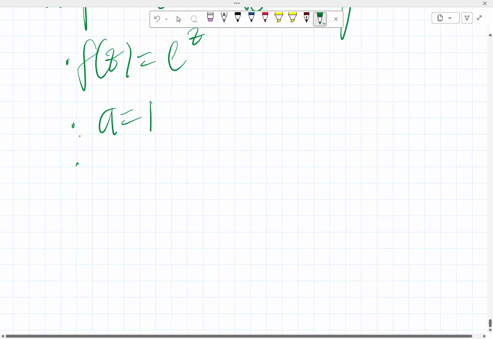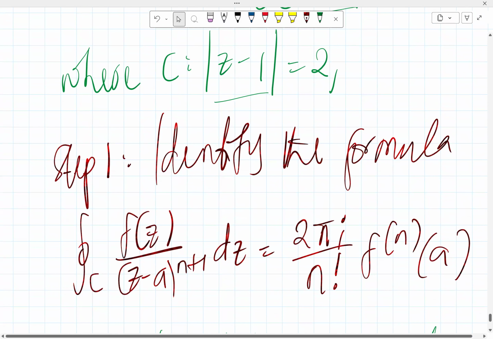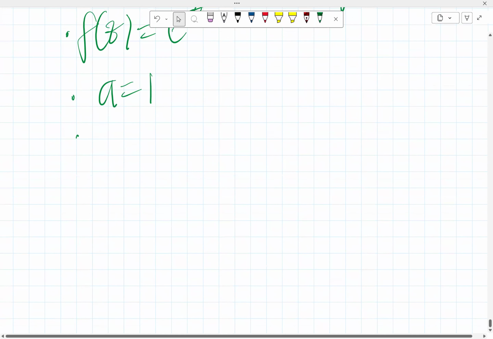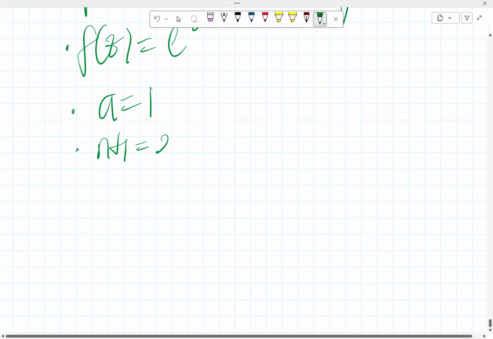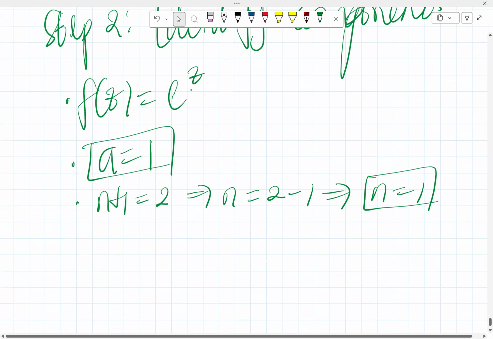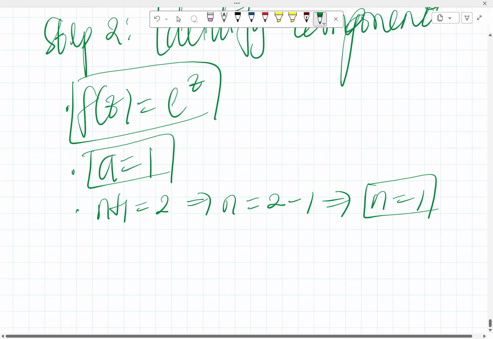And then for the power, this is z minus a raised to power n plus 1. So the power here is 2, so n plus 1 is equal to 2. That implies that n is equal to 2 minus 1, and that implies that n is equal to 1. So n equals 1, a equals 1, f of z is e raised to power z.